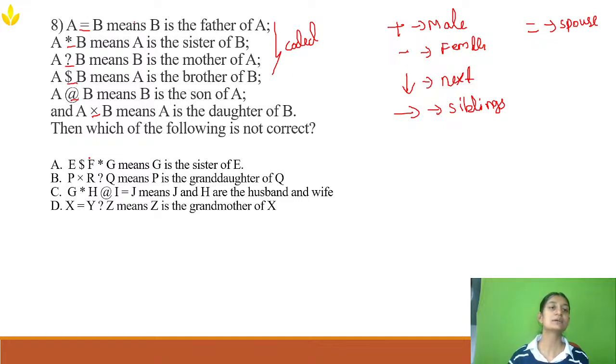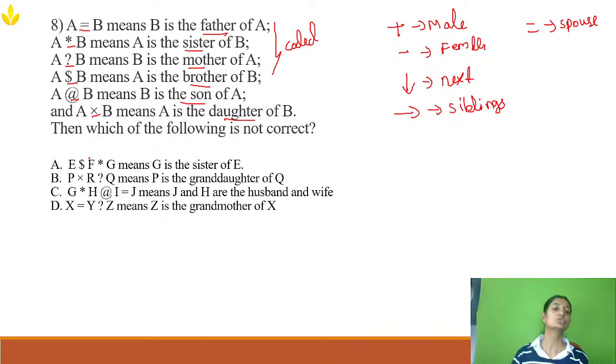Now what they're asking is that A equals B means B is the father of A. A star B means A is the sister of B. A question mark B means B is the mother of A. A dollar B means A is the brother of B. A at B means B is the son of A, and A into B means A is the daughter of B. Then which of the following is not correct?